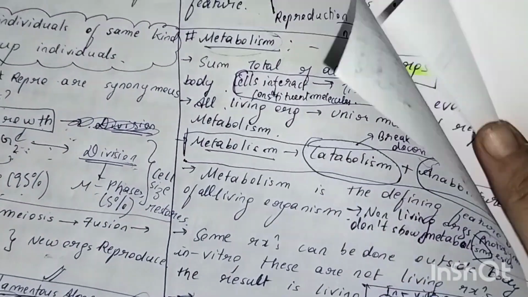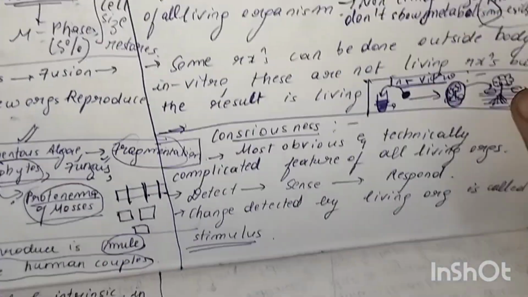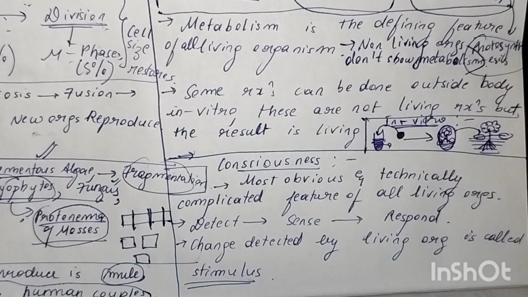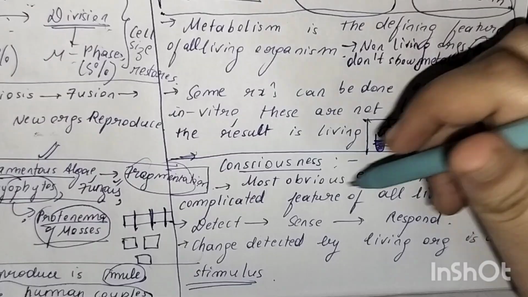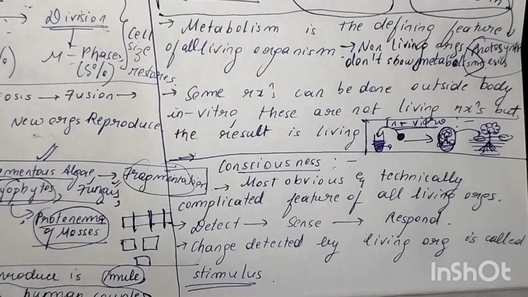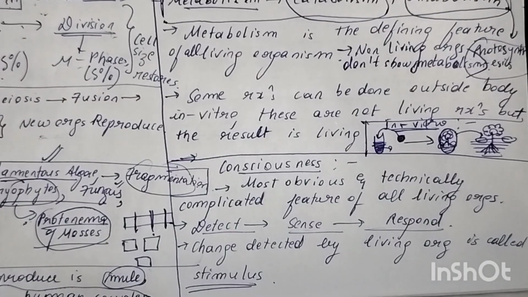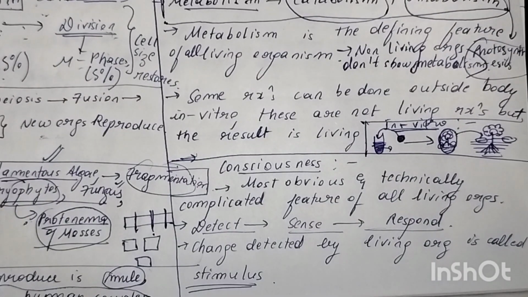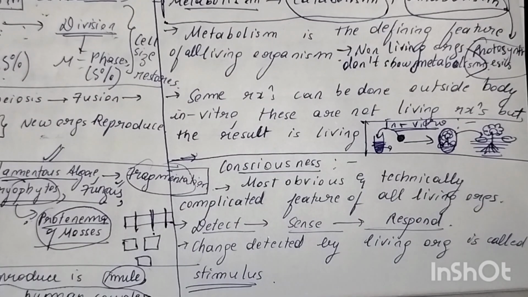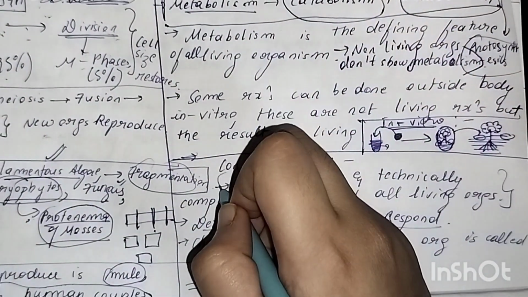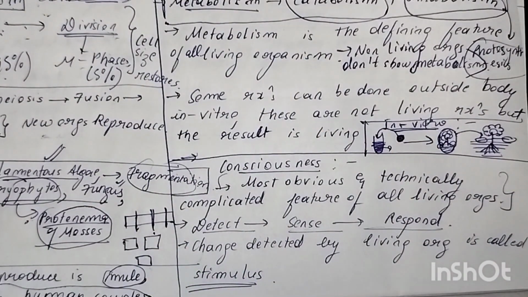Let's go for consciousness next. Consciousness is the most obvious and technically complicated feature of all living organisms. Why so? Because we can detect, we can sense, and we can respond to the environment. Non-living organisms don't show this process of consciousness. How does this consciousness exactly happen? First, we detect the stimulus. How do I detect it?